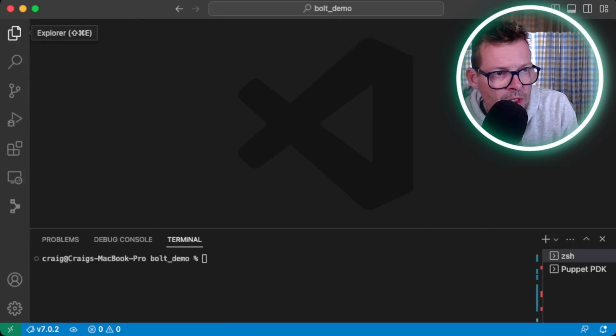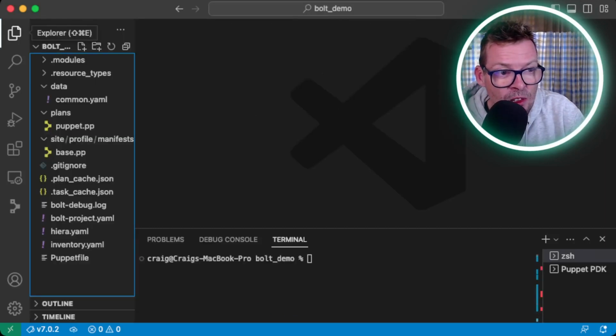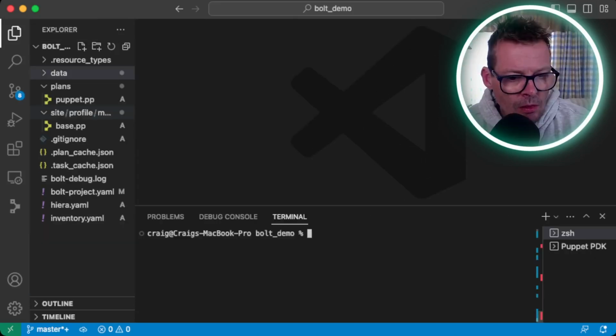So all of my Bolt stuff lives in this directory structure. So this Bolt repository is almost identical to a traditional Puppet control repo. There's some extra stuff that we're going to go over in a minute. But if you're familiar with best practices in Puppet, then a lot of this should be really familiar. So the first file we're going to look at in this project folder is the bolt-project.yaml file.